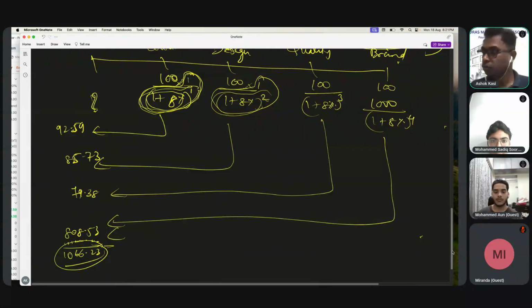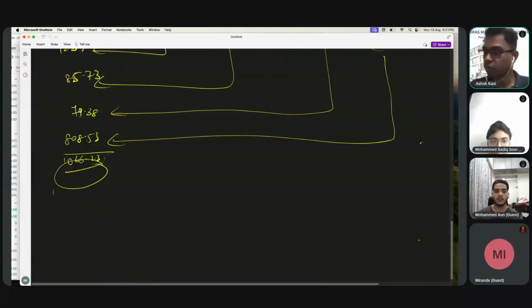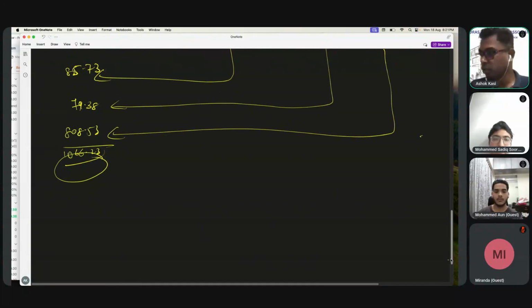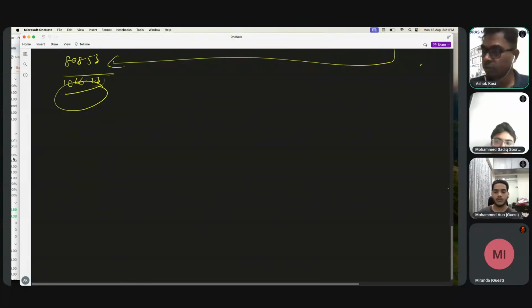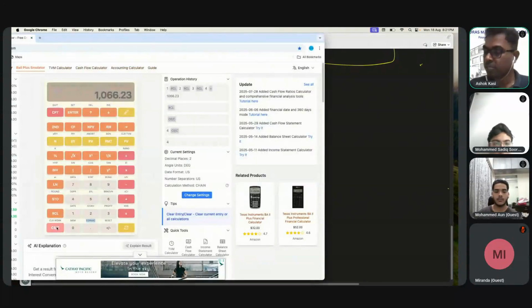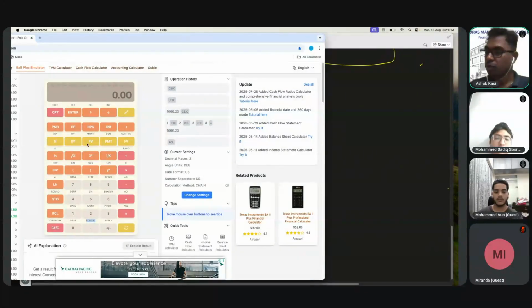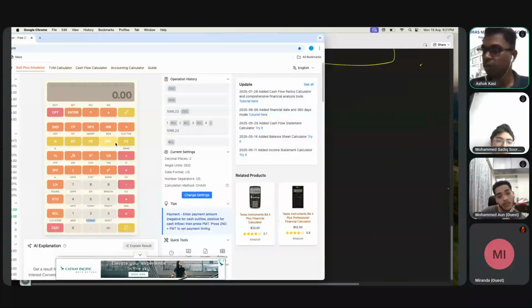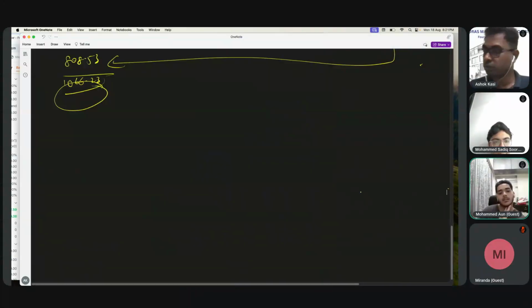If I want to use the shortcut to value this, will I take so much time? Actually, no, it will hardly take 10 seconds to do this sum. I'll tell you the shortcut method used in the calculator itself. In the calculator, this third row is called the TVM function. Can you see that yellow color? Yes. So let's see how to utilize this.